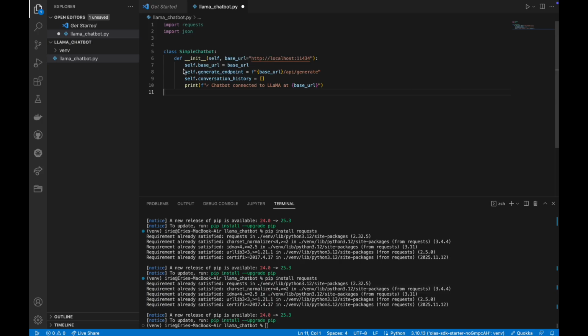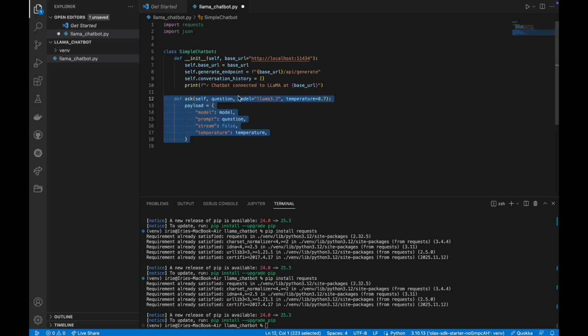Self-based URL, self-generate endpoint. This is the endpoint that would be generating answers of your model. And self-conversation history is just a history for our context. So every message that we send to our AI is not going to be like the first message. So we'll have some context of our conversation.